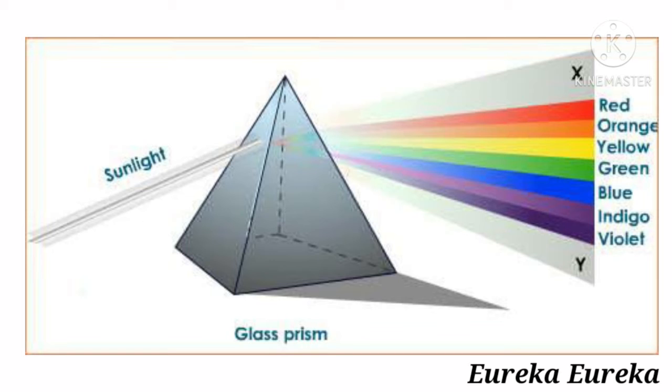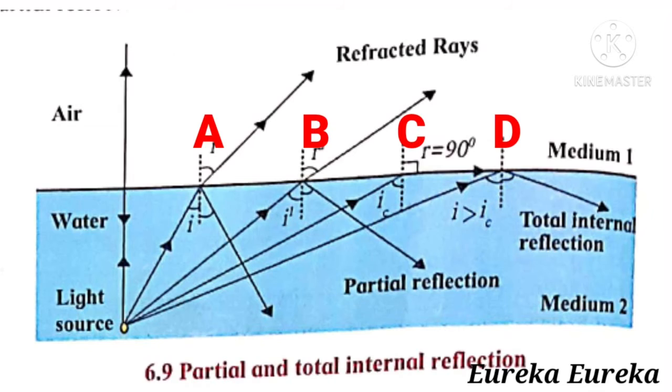And now let's move on to the next part, that is partial and total internal reflection. So here, partial and total internal reflection may be well understood by visualizing this ray diagram.